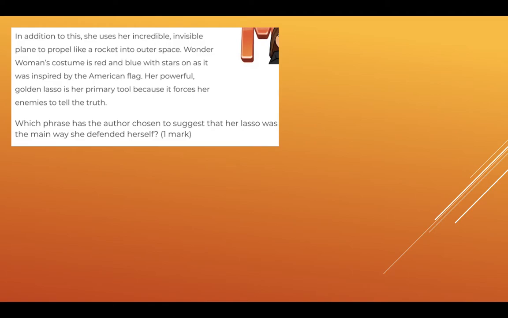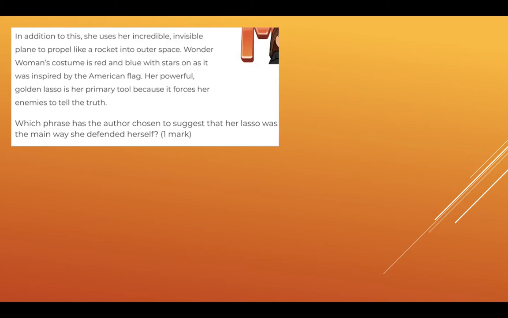In addition to this, she uses her incredible invisible plane to propel like a rocket into outer space. Wonder Woman's costume is red and blue with stars on it, as it was inspired by the American flag. Her powerful golden lasso is her primary tool because it forces her enemies to tell the truth.